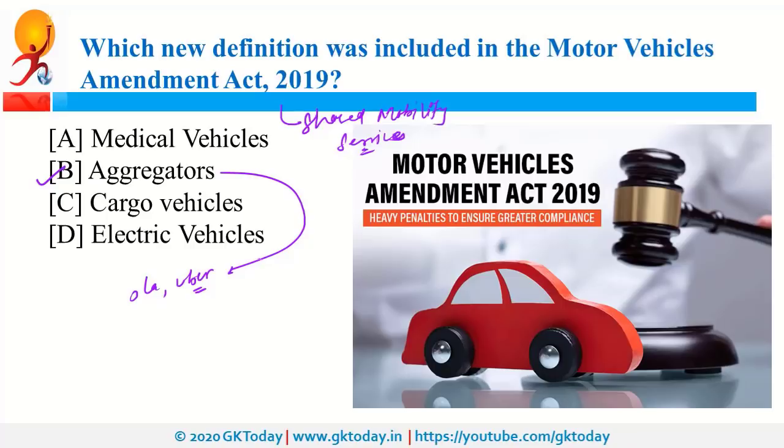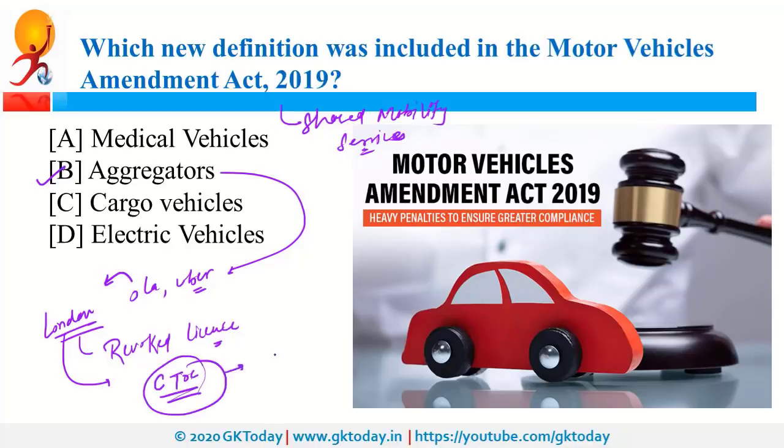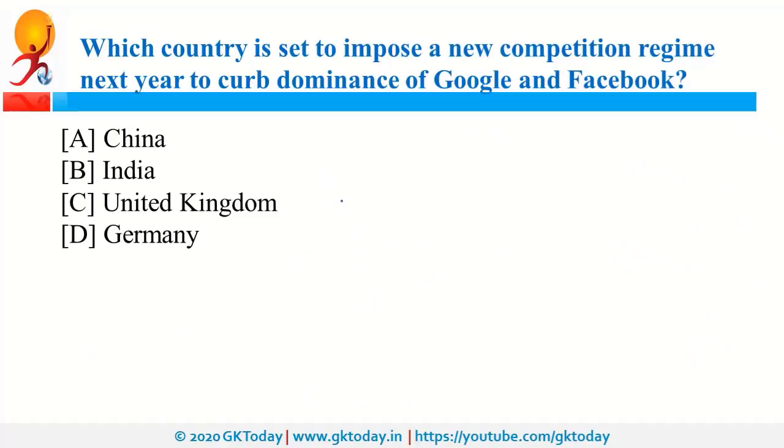Recently, Ola was also in news as London Public Transport Authority revoked the license of Ola. Recently, London was also in news as UK is going to establish CTOC in London. What is CTOC? It is Counter Terrorism Operations Center. So now cab aggregators will be regulated by the Ministry of Road Transport and Highways.